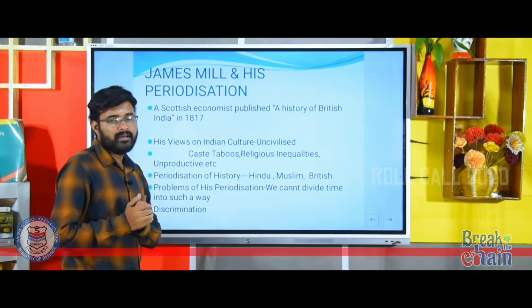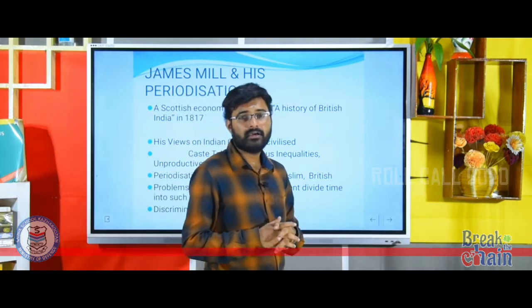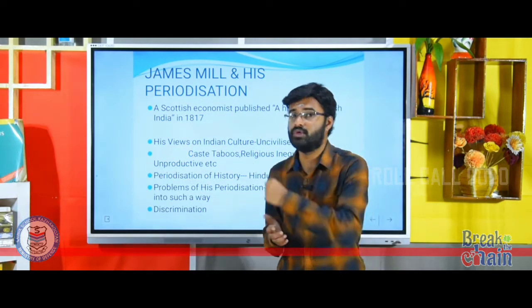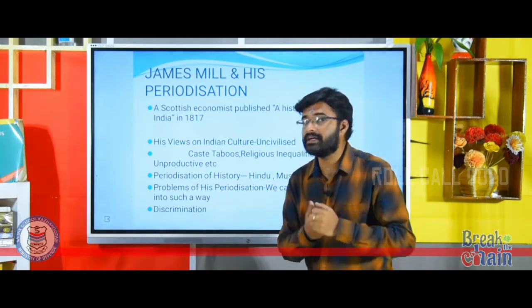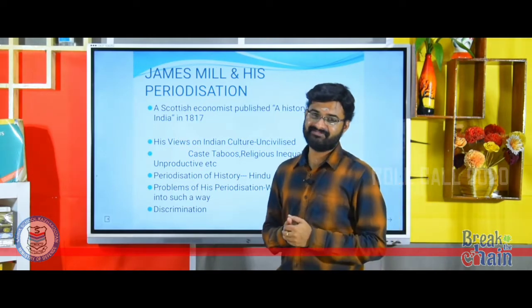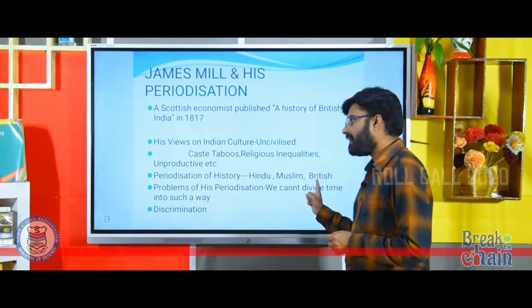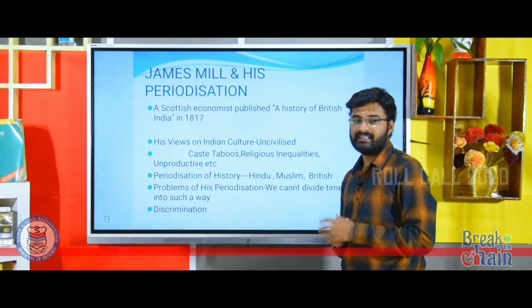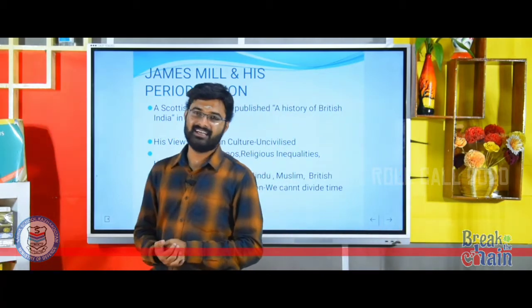In India, James Mill periodized Indian history into three in his book History of British India. Which were the three periods? That is quite interesting. Periodization of history: Hindu, Muslim and British. That is the periodization made by James Mill.